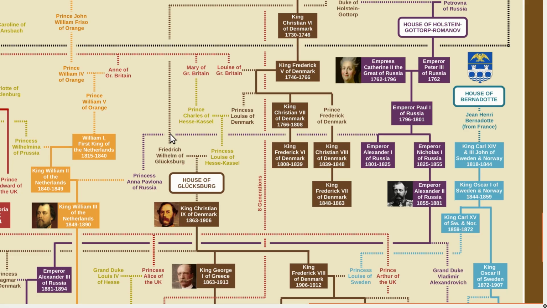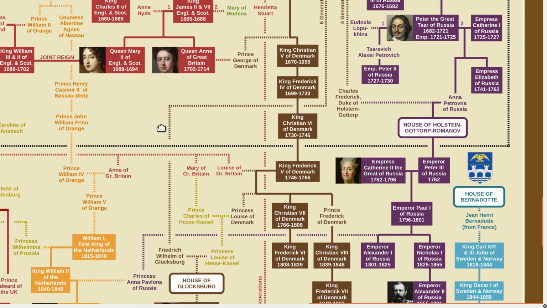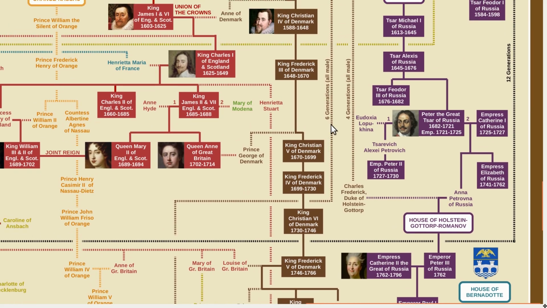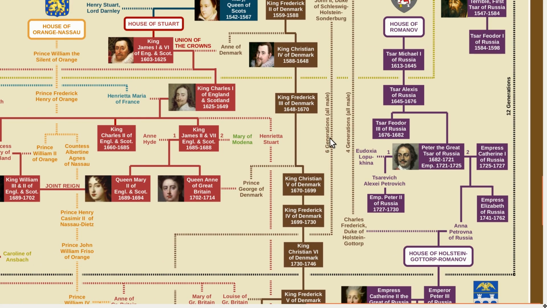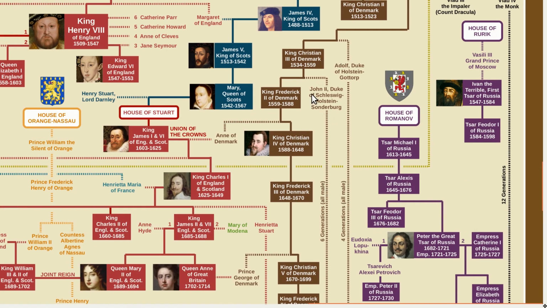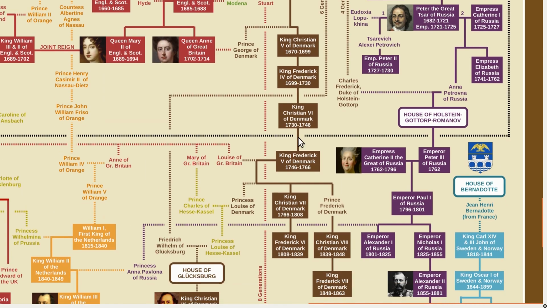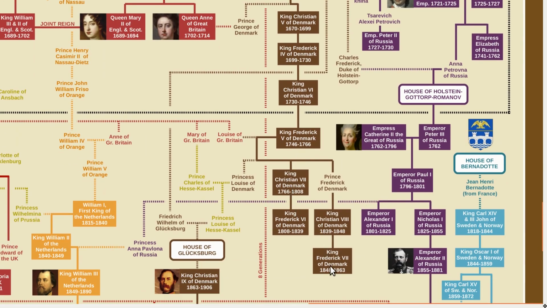So if we look here, again, we're looking at the male line. If we go through this father and trace this line, we have to go quite a far way back. In fact, not all the individuals are mentioned by name, but if we go back six generations, all male, we come back to this individual who was the son of a king of Denmark. So at this point, look, we've gone all the way back to the 1500s. We get a king, Christian III of Denmark, and his eldest son becomes king, and this is then the senior branch of the family, which goes all the way down to the 1800s when it dies out.